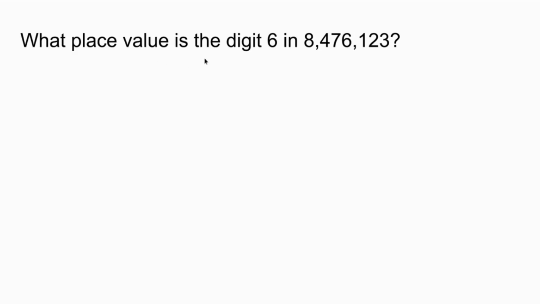What place value is the digit 6 in 8,476,123? Well, just for fun, let's go over all the place values for each digit, and then we'll have our answer at the end. So going from right to left, 3 is in the ones place value. 2 is in the tens place value. 1 is in the hundreds place value.